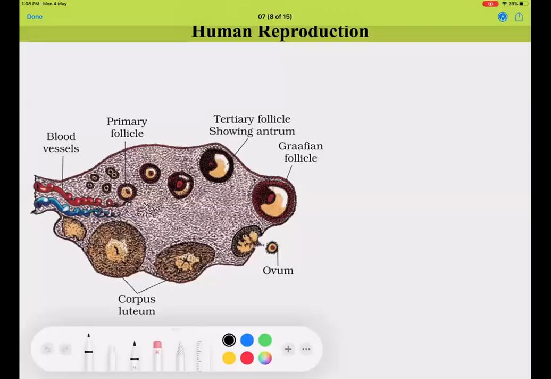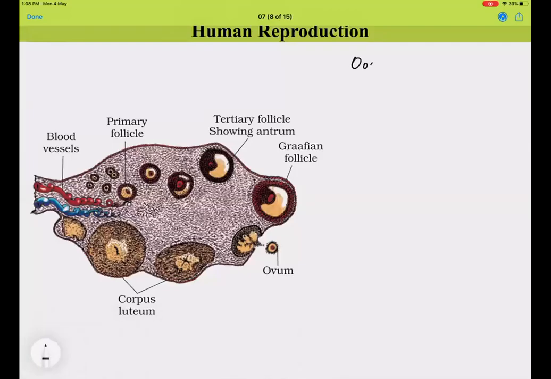Oogenesis plus ovarian development. These two events will go hand in hand. The oogenesis as well as ovarian development will go hand in hand. So what do you mean by hand in hand?